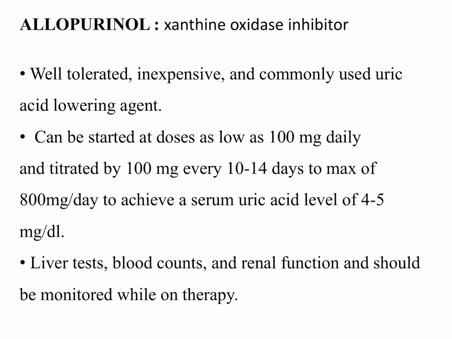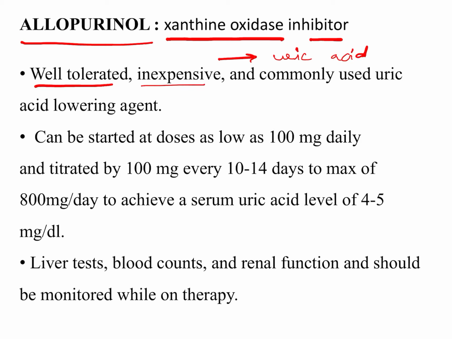So the first drug to be discussed is allopurinol. It is a xanthine oxidase inhibitor, which acts on the last step of uric acid metabolism, the step in which uric acid is finally formed. It is a well tolerated drug, it is inexpensive, and it is one of the most commonly used uric